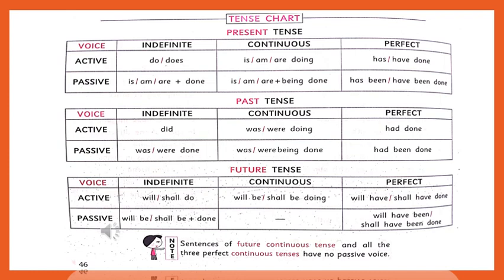You can just observe all these things and understand the differences. One note is given: sentences of future continuous tense and all the three perfect continuous tenses have no passive voice. That I have told you. Now we can move to the next point, next slide.